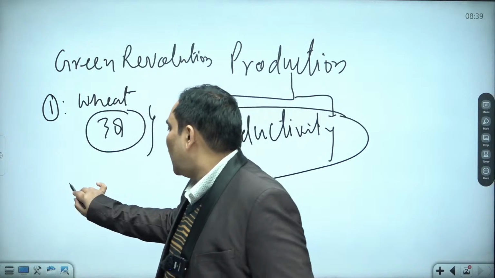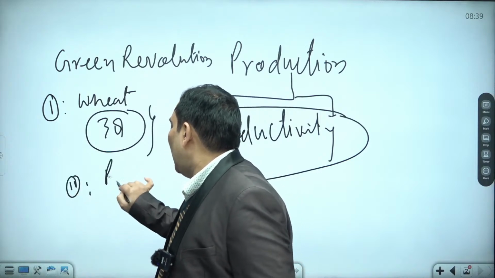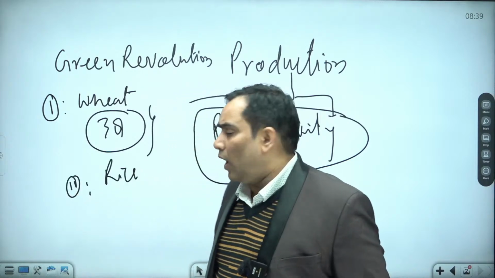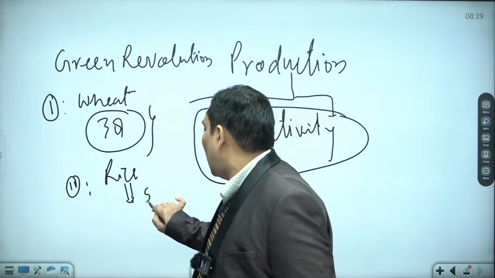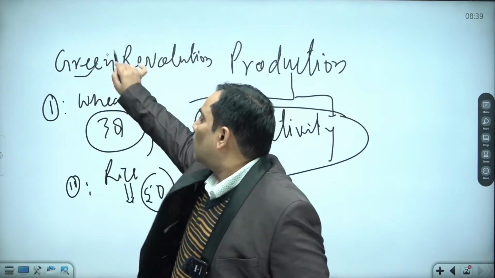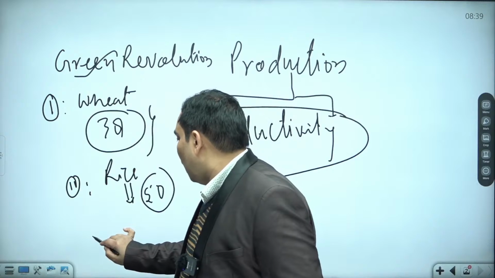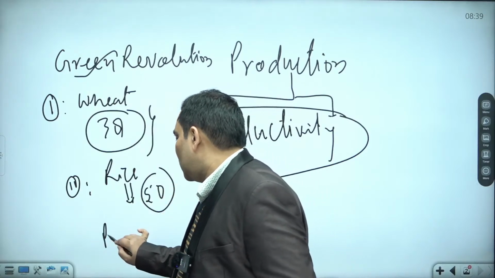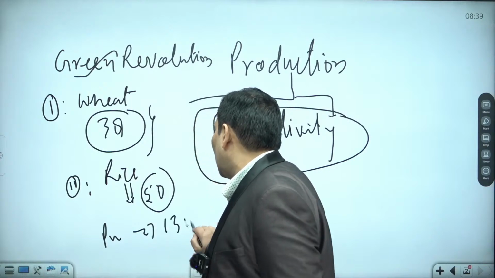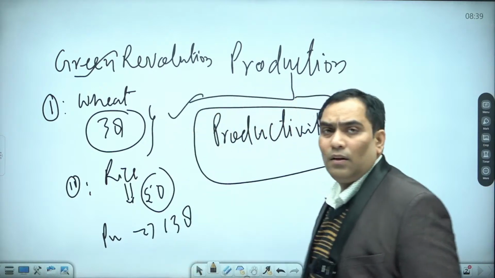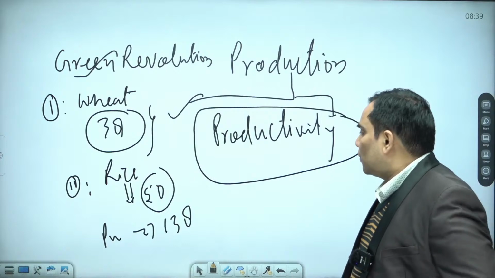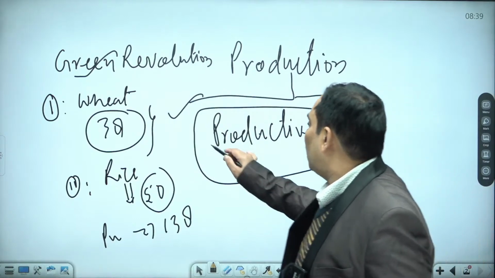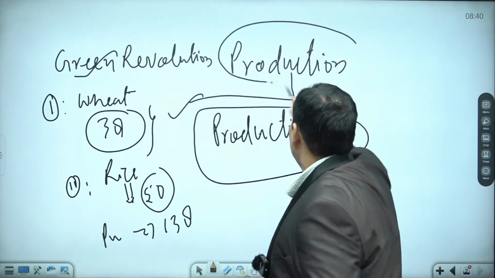When we talk about rice, on the basis of productivity, our rank is 50 after the green revolution. And when we talk about pulses, our rank is 138 in terms of productivity. So that means if productivity is less, the production will be less.